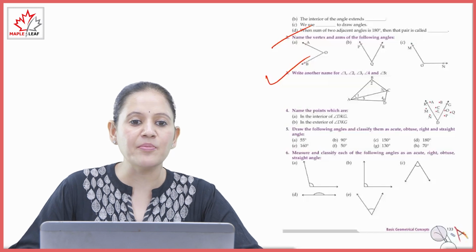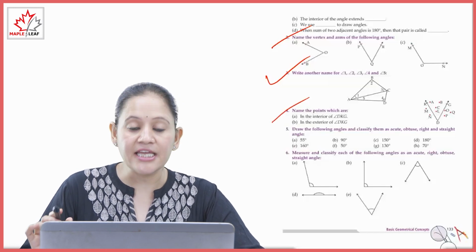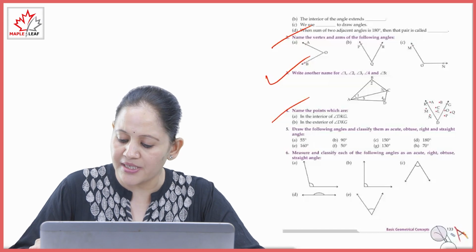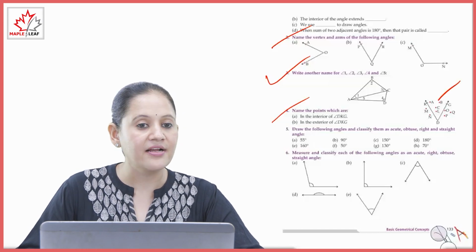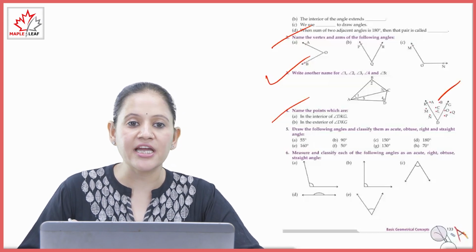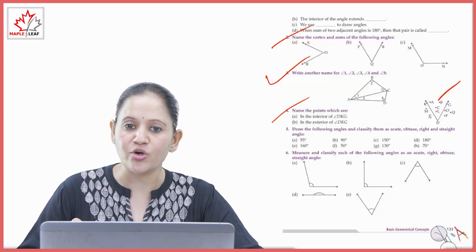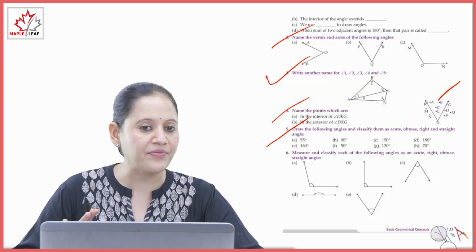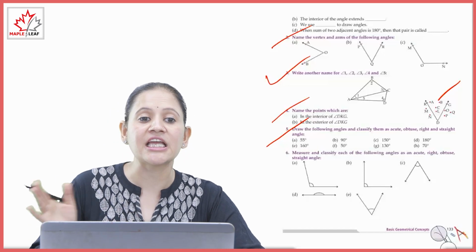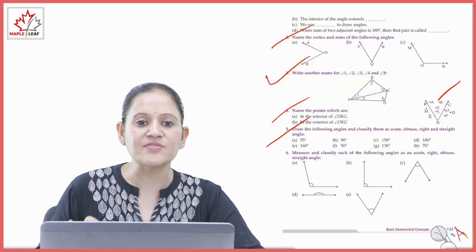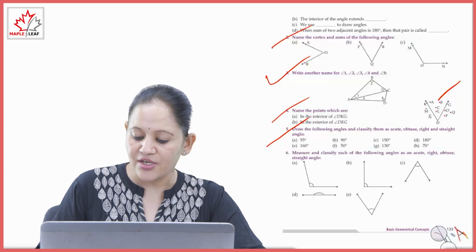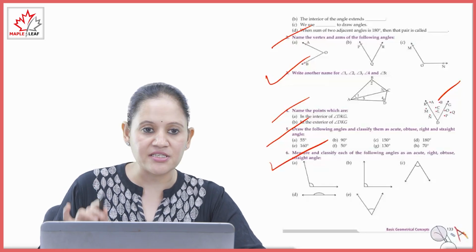Clear? Name the points which are in the interior of angle DKG. Interior points are B, C and L. Clear? Next, draw the angles and classify them as acute, obtuse or straight angle. So you have to use the protractor and draw the angle of 55 degree. 55 degree is acute angle. Next, measure and classify each of the following angles as acute, right, obtuse or straight angle. So you have to take the protractor and measure this angle.